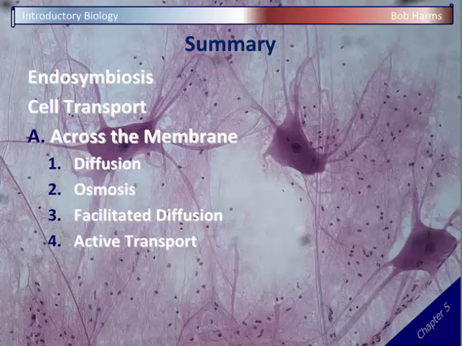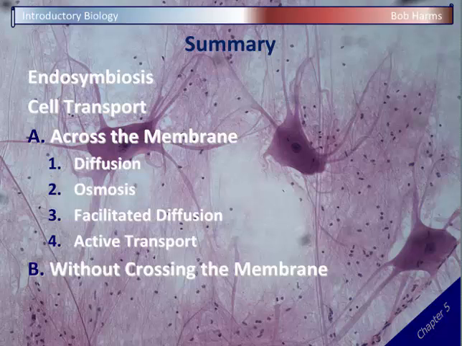Chemicals move from high to low. They're moving with the concentration gradient, with that natural flow. Active transport, chemicals are moving upstream against the gradient, and cells have to spend energy. Then we mentioned without crossing the membrane, chemicals can still enter or exit the cell. They enter the cell through endocytosis and exit through exocytosis. We talked about our different types of endocytosis, and in particular we talked about two important human disorders. We said cystic fibrosis, directly related to that combination of active transport and osmosis for water regulation, and then certainly high cholesterol and increased chance of heart disease associated with that receptor-mediated endocytosis.